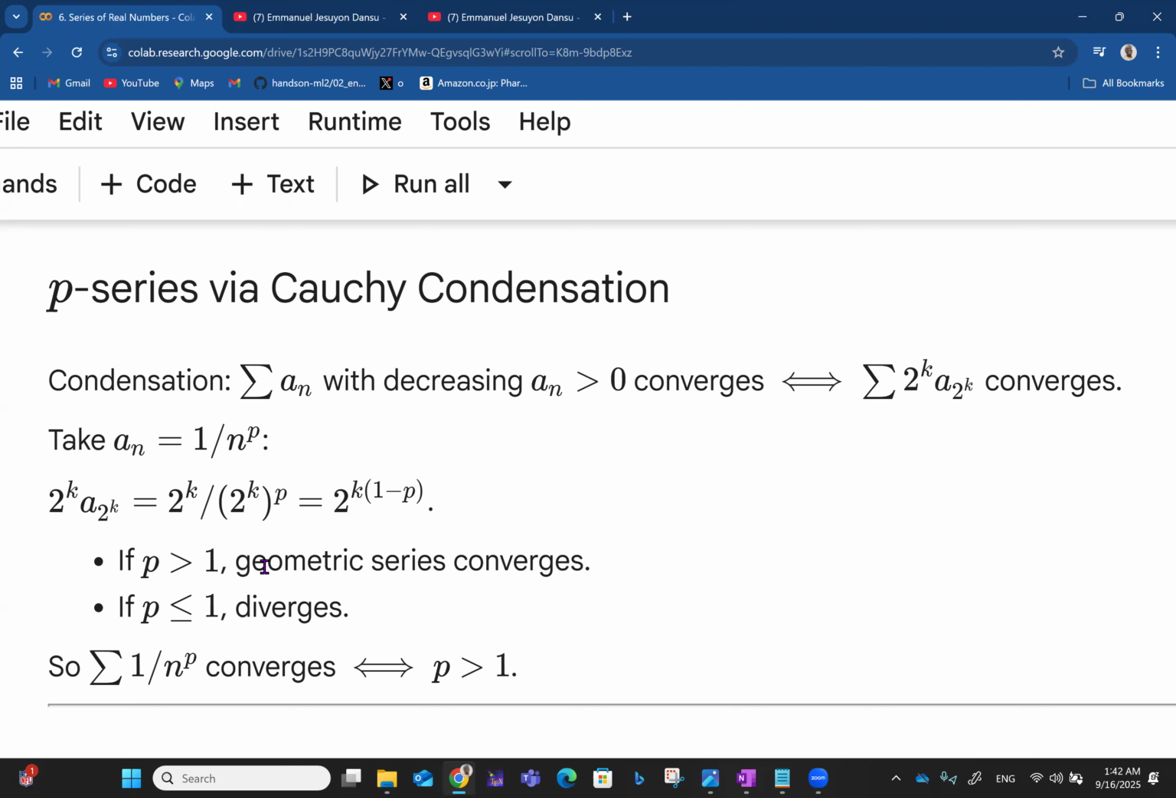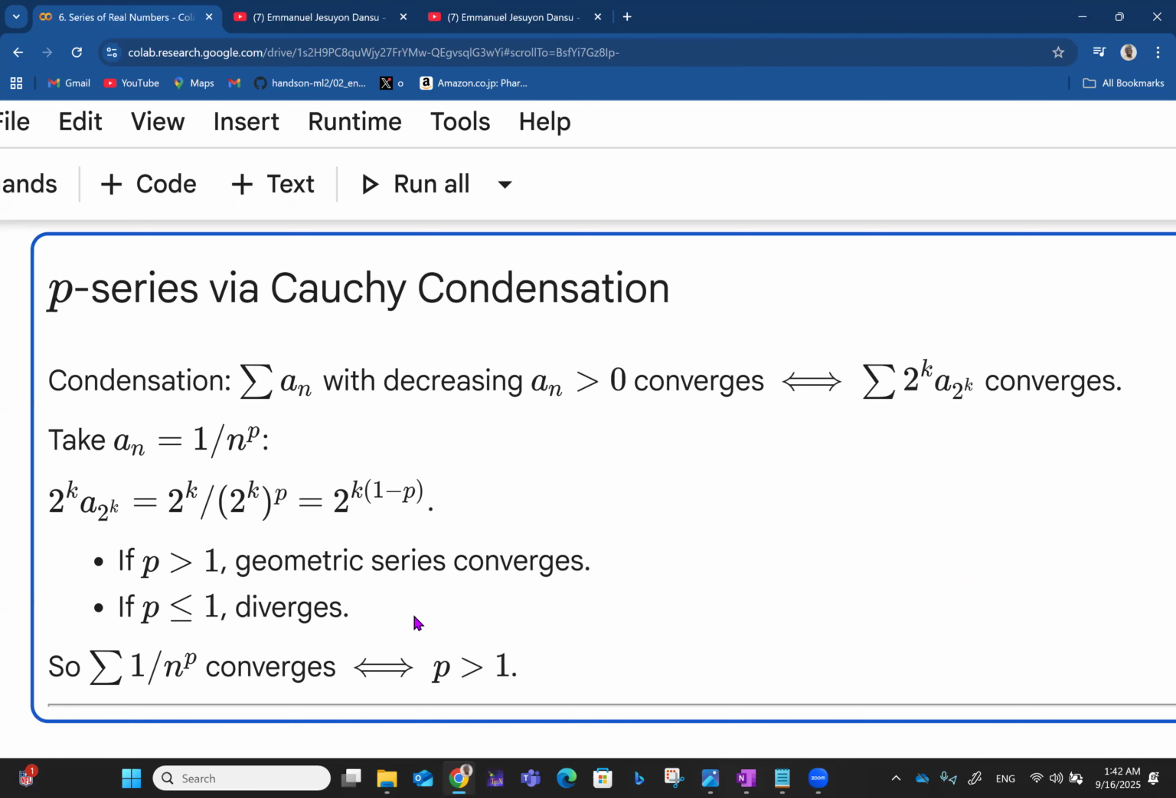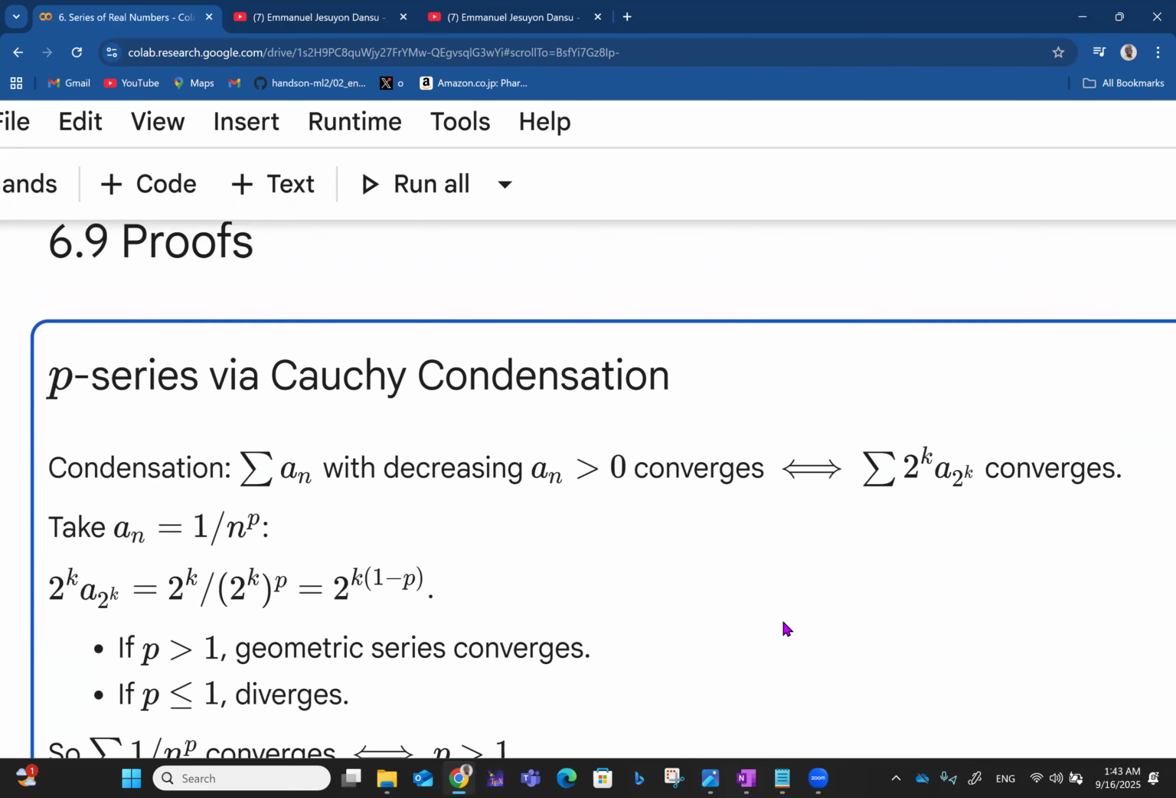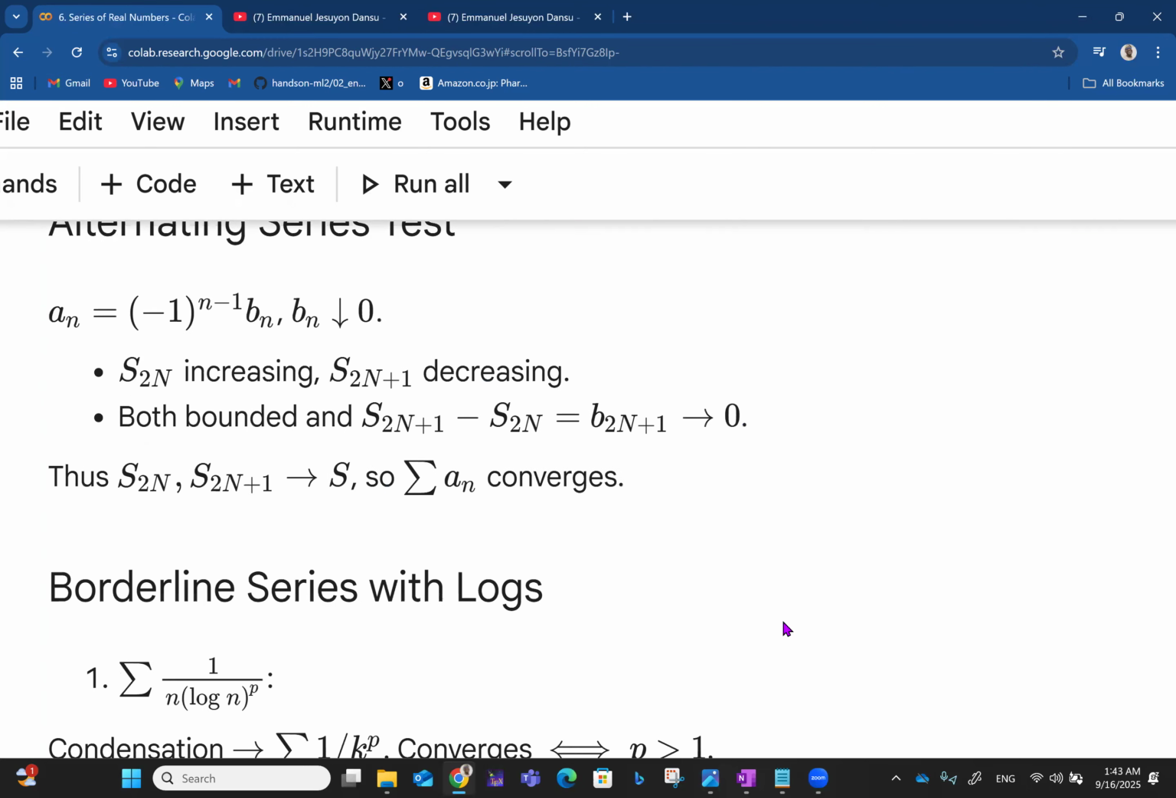So in this case, if p is greater than 1, that will give you a geometric series which converges. But if p is less than or equal to 1, it automatically diverges. So we say the summation of 1 over n^p converges if and only if p is greater than 1. That means if the summation converges, then p is greater than 1, and if p is greater than 1, the summation converges. So you go both ways. If you need to prove this, you have to go back and forth like that. So that is the P series via Cauchy condensation.